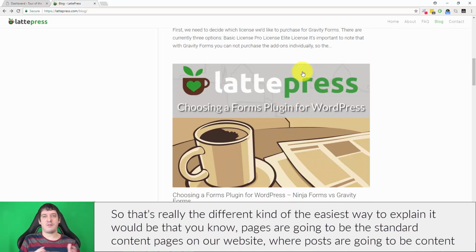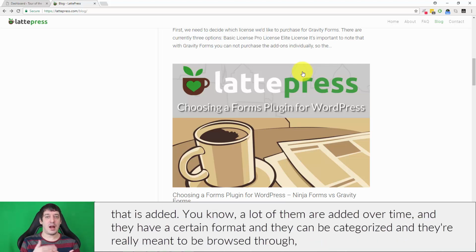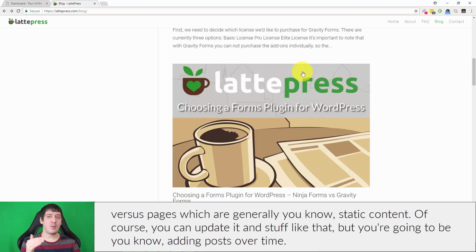So the easiest way to explain it would be that pages are going to be the standard content pages on our website, whereas posts are going to be content that is added, a lot of them, over time, and they have a certain format, and they can be categorized, and they're really meant to be browsed through, versus pages, which are generally static content. Of course, you can update them, but you're going to be adding posts over time.